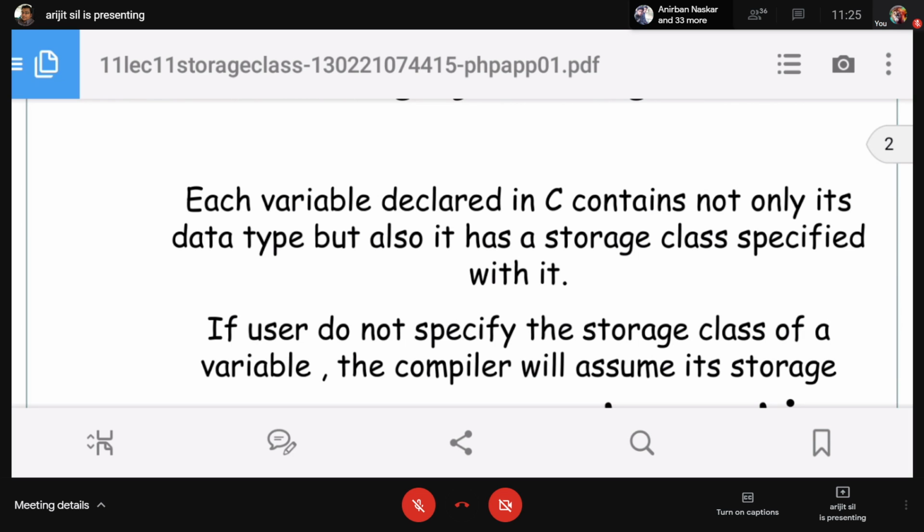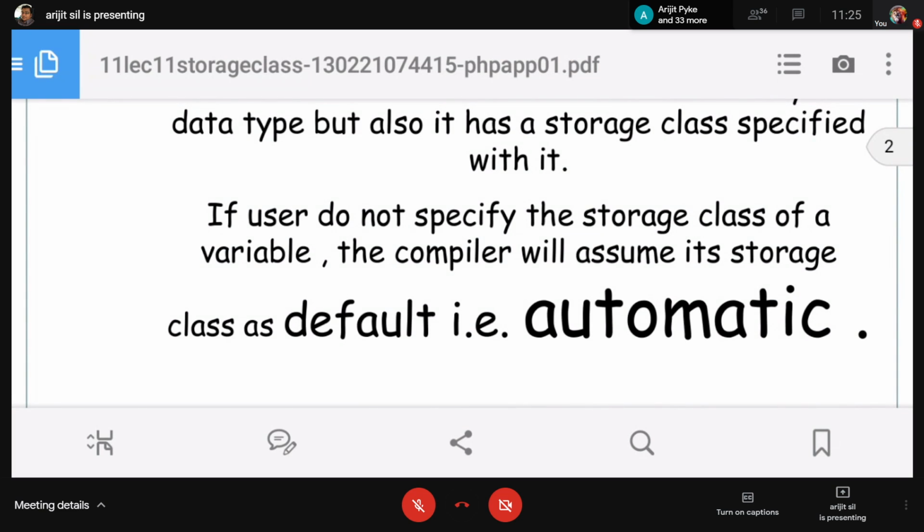If the user does not specify the storage class of a variable, the compiler will assume its storage class as default, that is automatic. When we write a program, basically we define the data type of the variable, like int a, b or c. We may not specify the storage class, but every variable requires a memory space. Without a memory space, we cannot declare any variable.